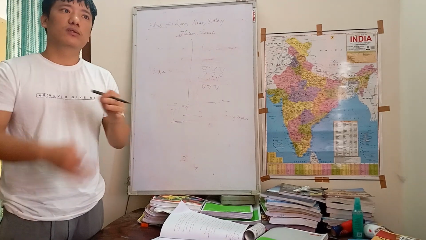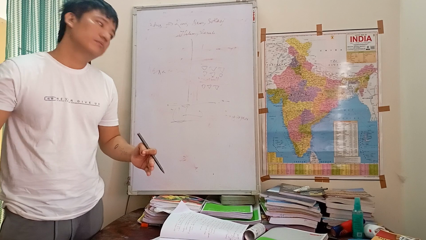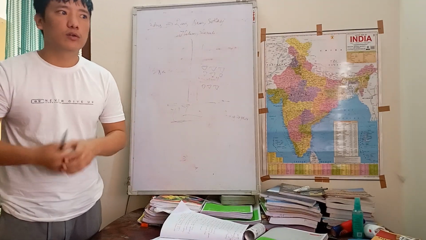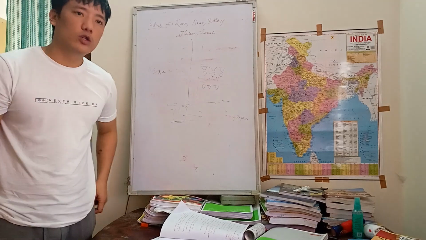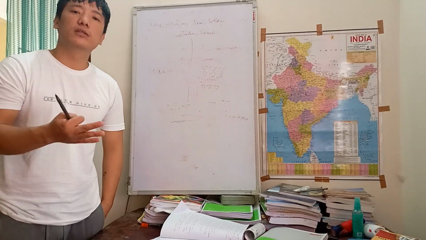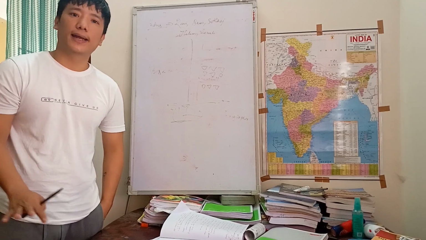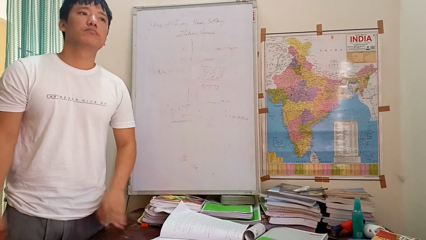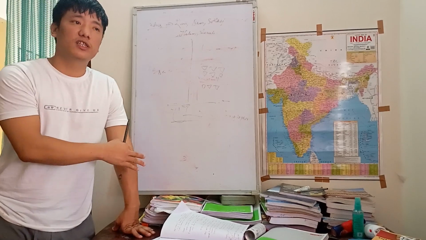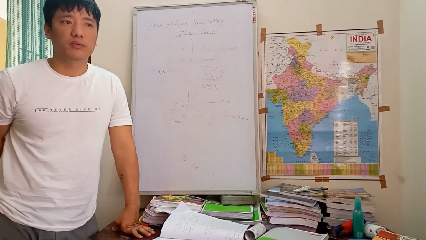In the meantime, those dams burst, and there were floods, and due to those floods, all the towns were destroyed, people were killed, and the Indus Valley civilization declined. This was the thinking of lots of historians regarding the decline of the Indus Valley civilization.